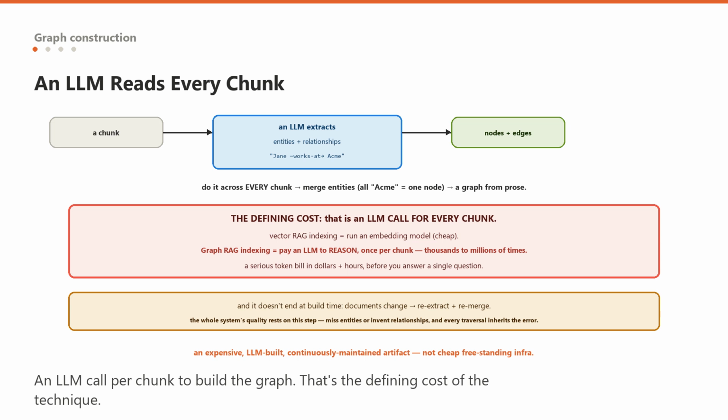And it does not end at build time. When your documents change, you have to re-extract and re-merge, so keeping the graph current is an ongoing cost, not a one-off. The quality of the whole system also rests entirely on this step. If the extraction misses entities or hallucinates relationships, your graph is wrong, and every traversal over it inherits that error. So the graph is powerful, but it is not freestanding infrastructure you get for cheap. It is an expensive, LLM-built, continuously maintained artifact. That single fact governs when graph RAG is worth it.